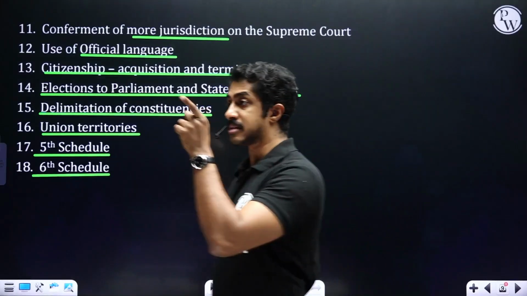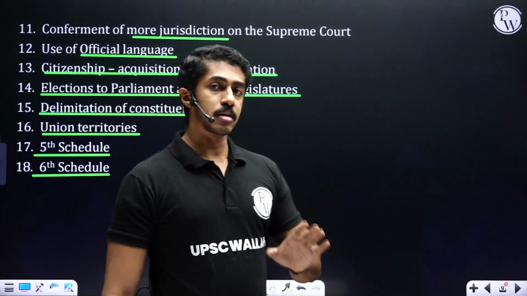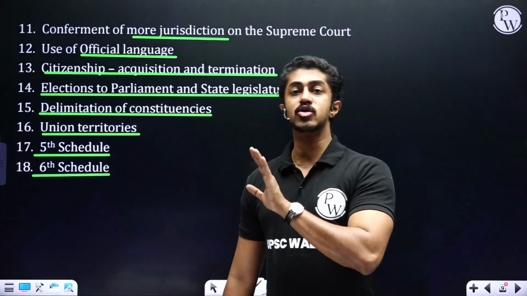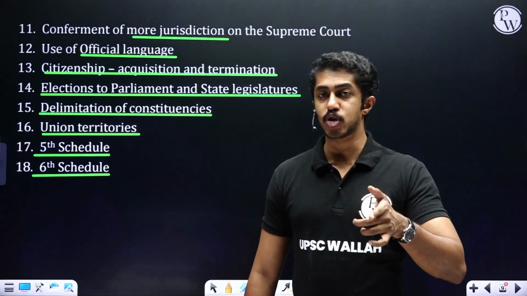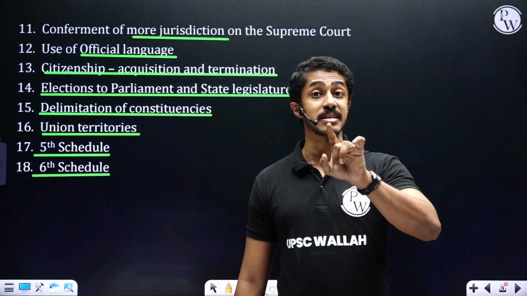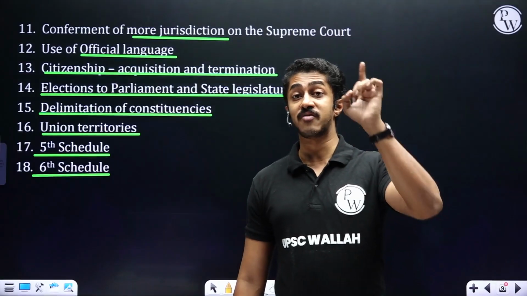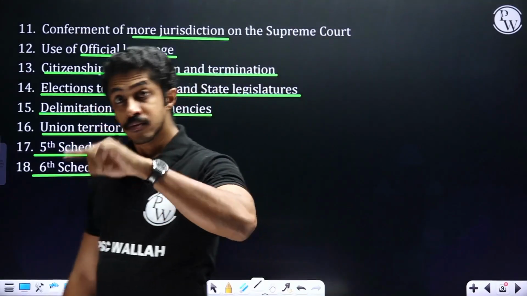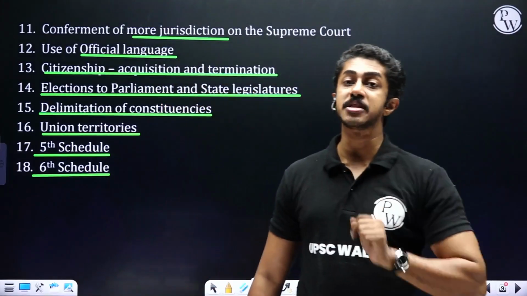Now you must understand this in the context of one nation, one election. So in many matters, simple majority is only required. Only in a few matters, special majority and special majority with ratification by half the state legislatures is required when it comes to the implementation of one nation, one election. Google it, find out what those are, and put it up in the comment section.